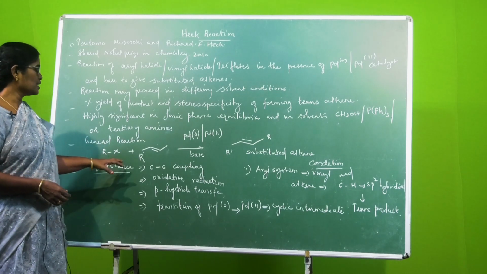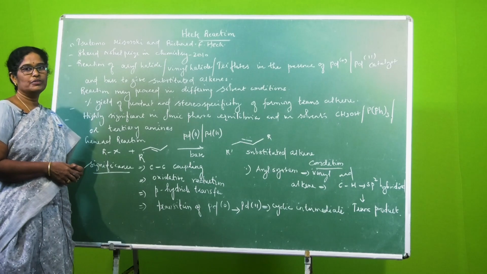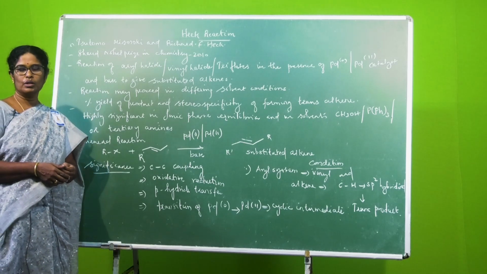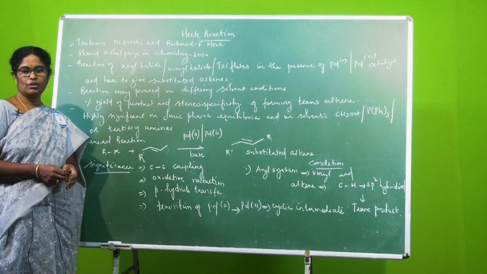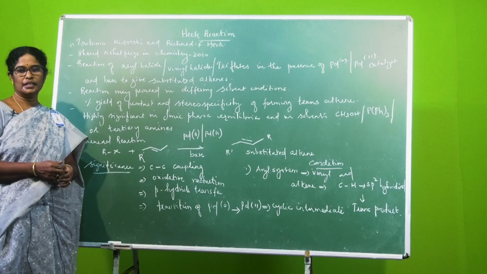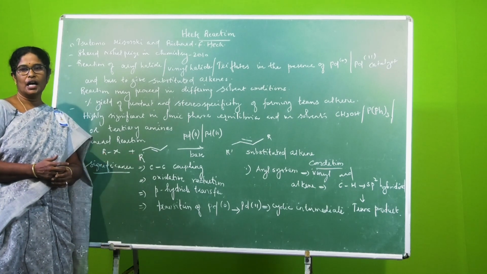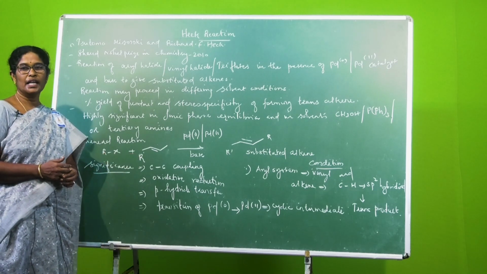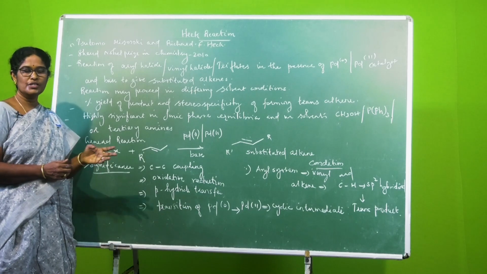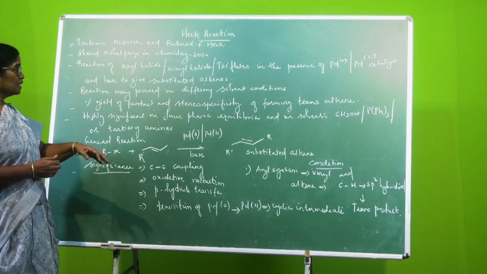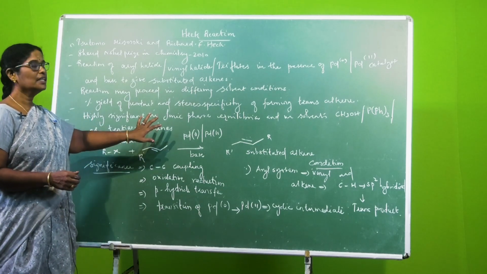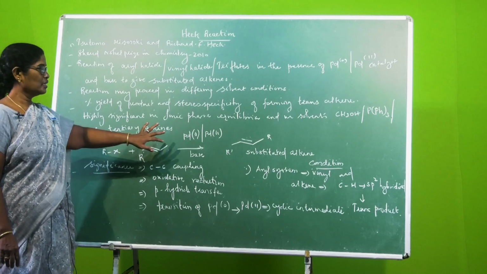As we understand the mechanism of the reaction, and the various stages involved in how the reaction proceeds, it can be classified as a carbon-carbon coupling reaction. The essential criterion for this reaction is that the alkene system should contain an sp2 hybridized carbon.